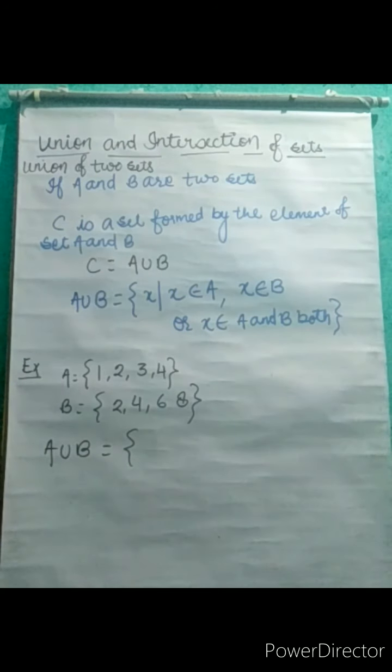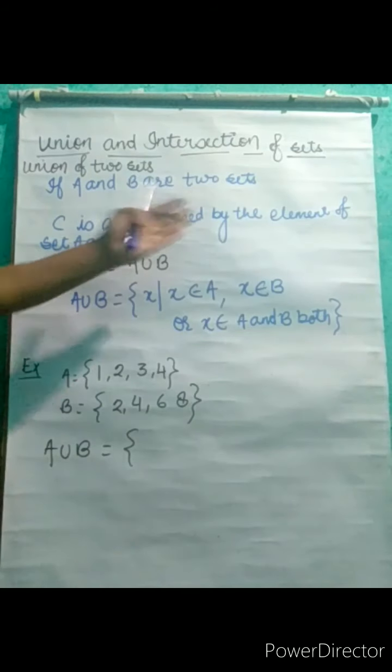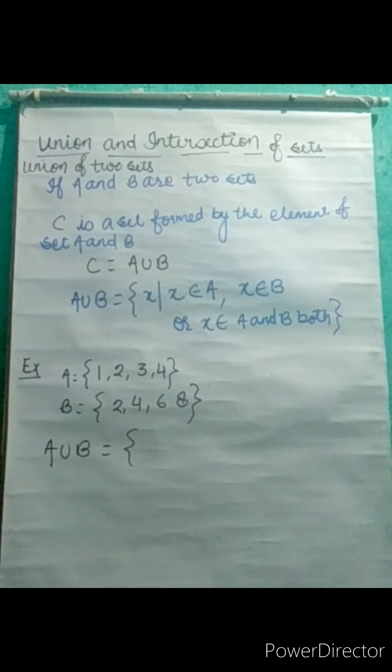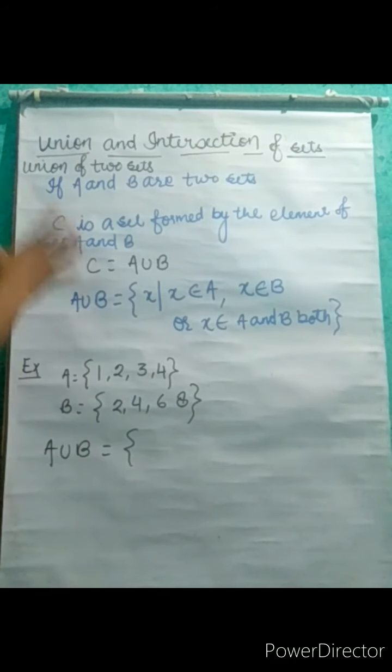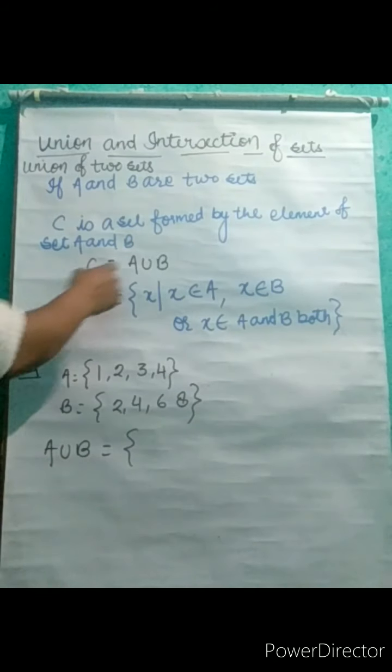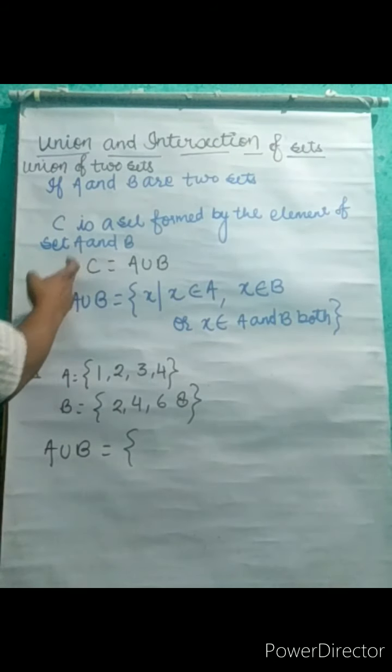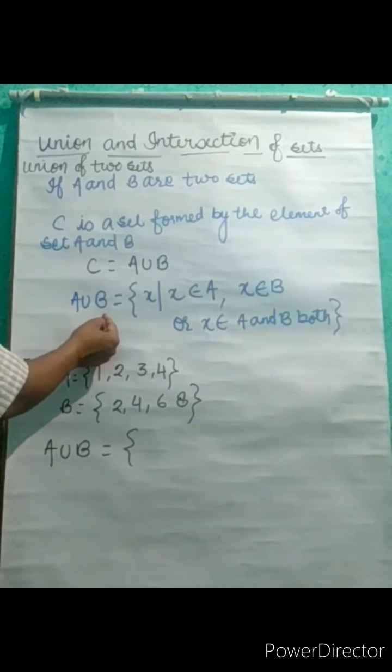Let A and B be two sets and C be the set formed by the elements of A and B. If A and B are two sets and C is another set which is formed by the elements of A and B, it means we can say that A union B is equal to C.